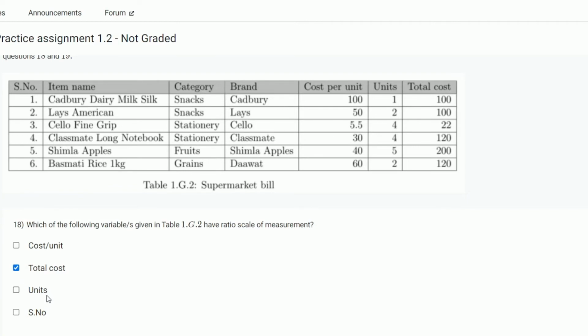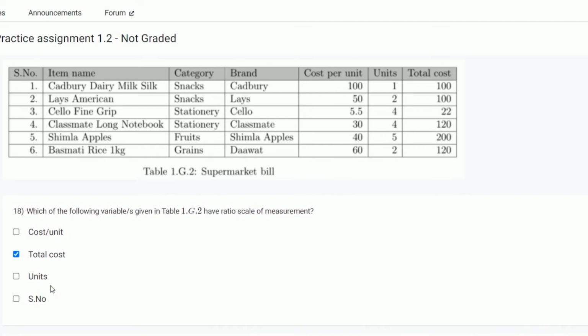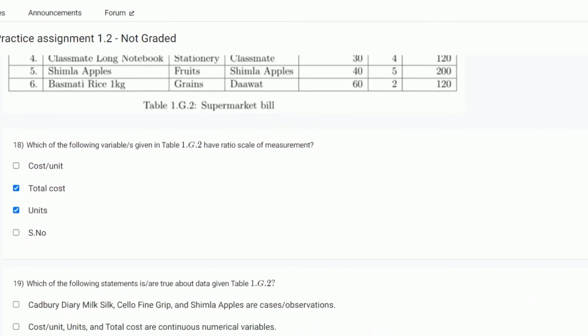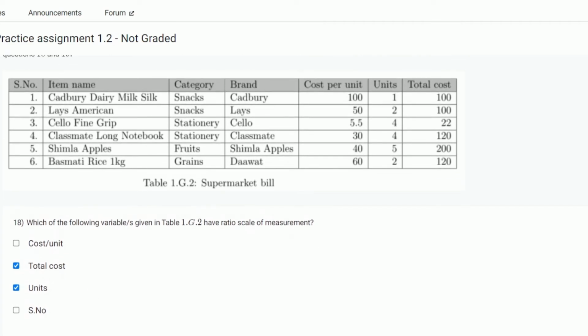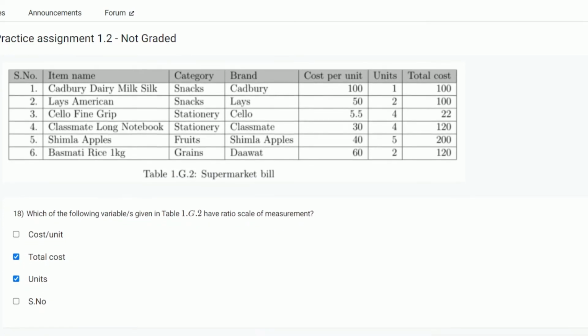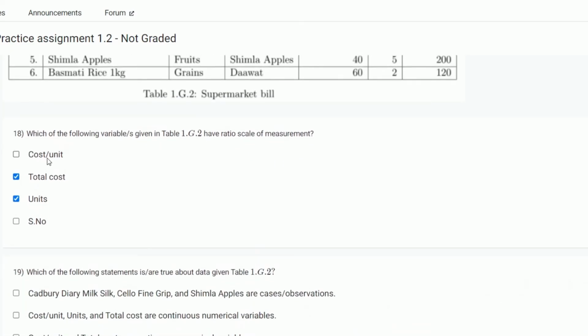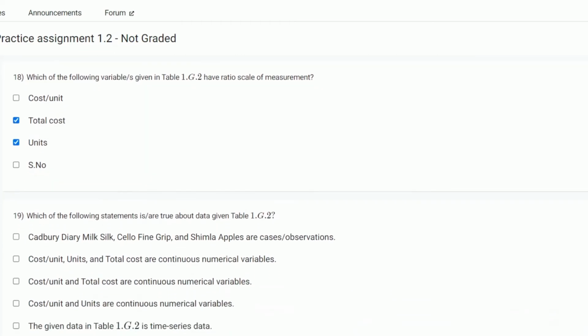Units may be 0, so units is also a ratio scale. Serial number is not. Cost per unit is not a ratio scale. We'll check at the end.